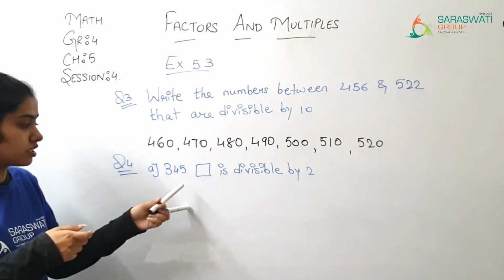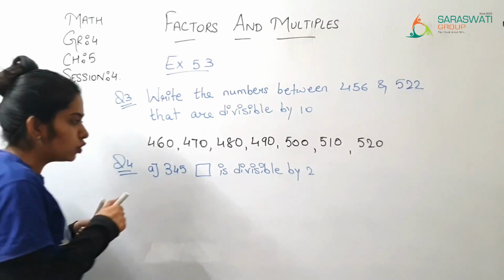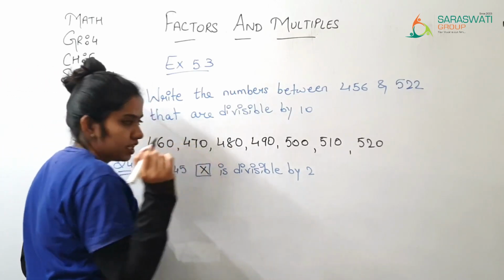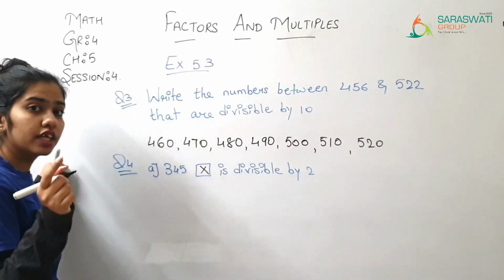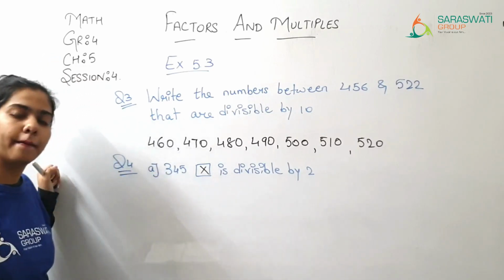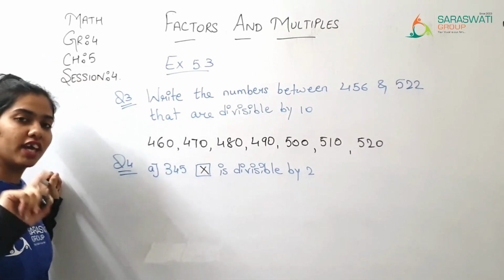No, because here it is 5, so it is not divisible by 2. Then put a cross sign and write 2 is divisible when we have the numbers.